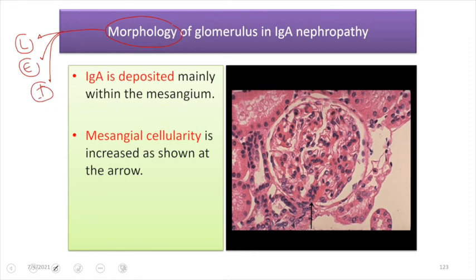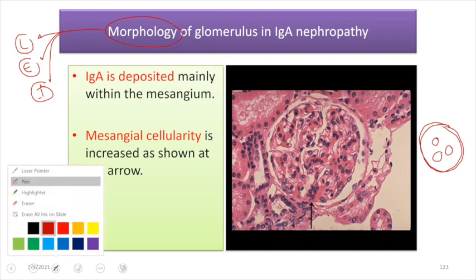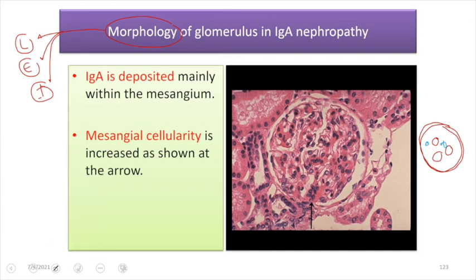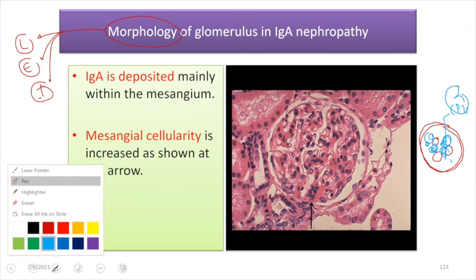So what do we see in light microscopy? As I already said, the deposition of IgA antibody will occur in the mesangium. Let me make one glomerulus here. This is just a schematic diagram. This is a parietal epithelium, and here are our capillary loops. In between the capillary loops, we have mesangial cells. The mesangial cell has the CD71 receptor, and the antibody will target this receptor, and this will result in mesangial proliferation. So we should find the capillary loop and the mesangial proliferation here.